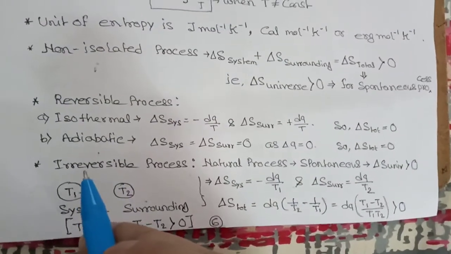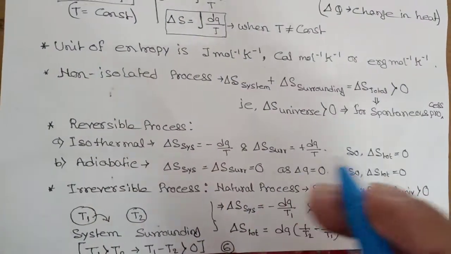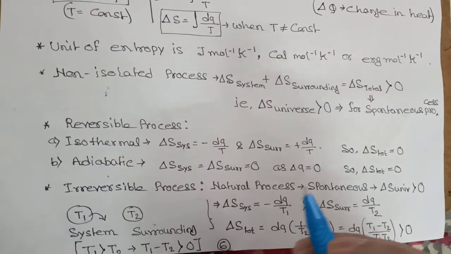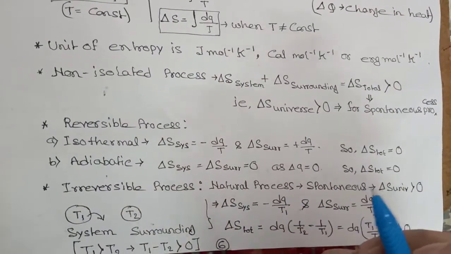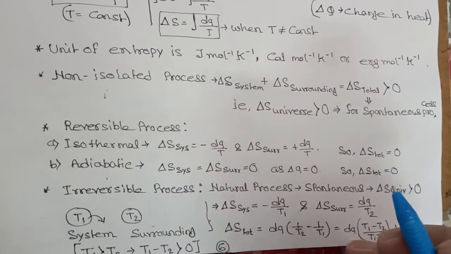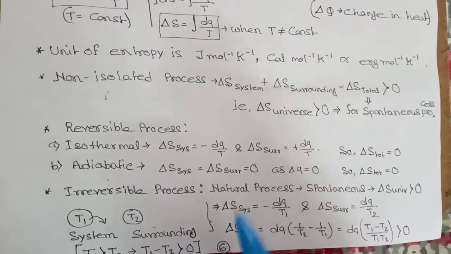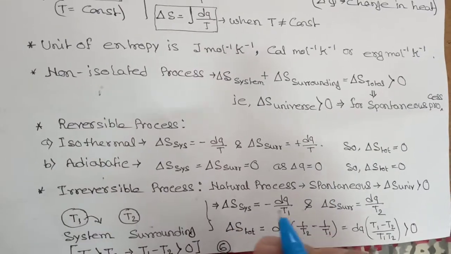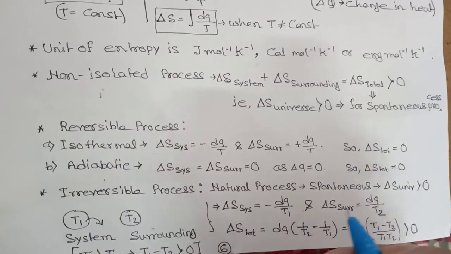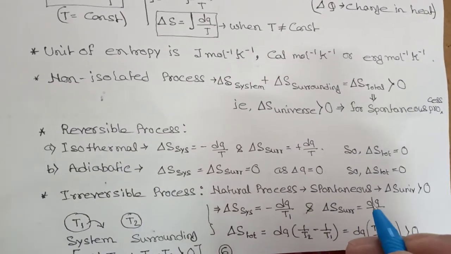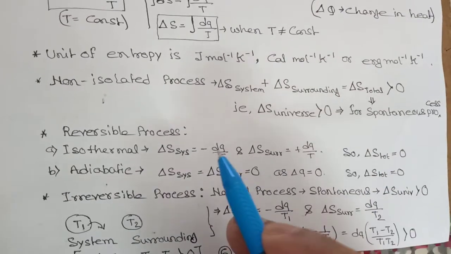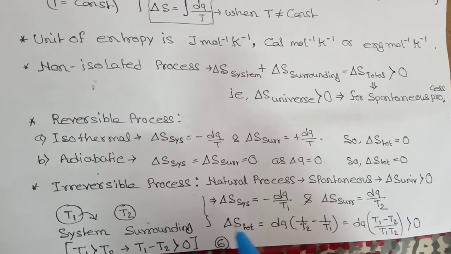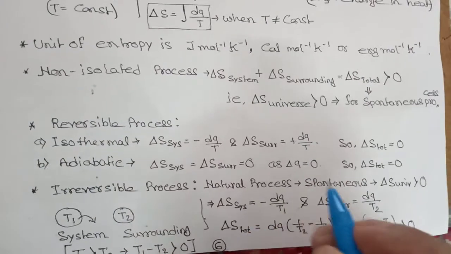Now we will learn irreversible process. See, all irreversible processes are natural processes, and for spontaneous process, del S universe must be greater than 0. This one. So here del S system is equal to minus dq by T1, and del S surrounding is equal to plus dq by T2. System minus, surrounding plus. Now del S total should be system plus surrounding.